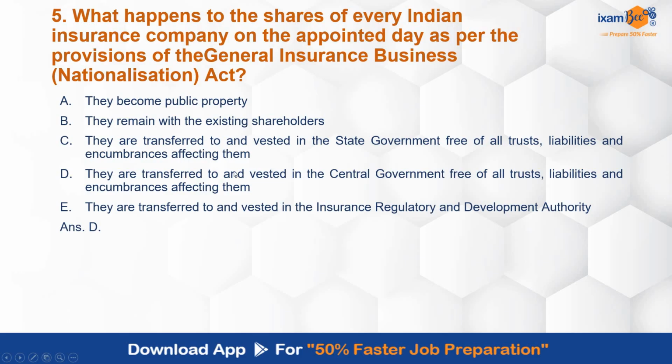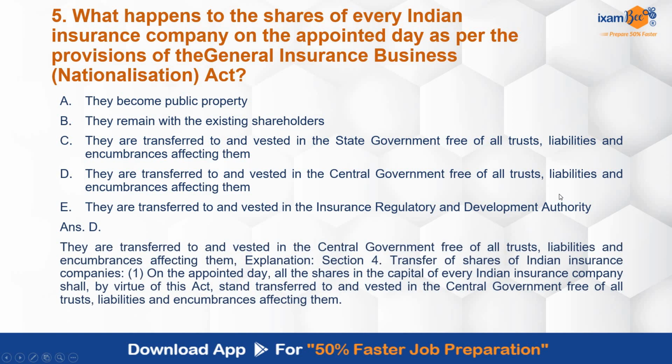Correct answer is D, that they are transferred to and vested in the central government free of all trusts, liabilities, and encumbrances that are affecting them. Section 4 talks about this transfer of shares of Indian insurance companies.